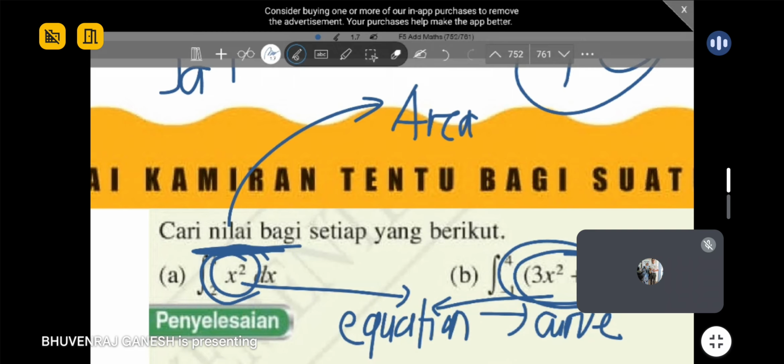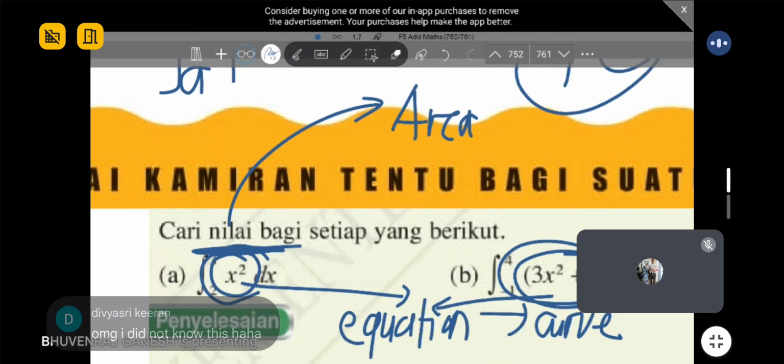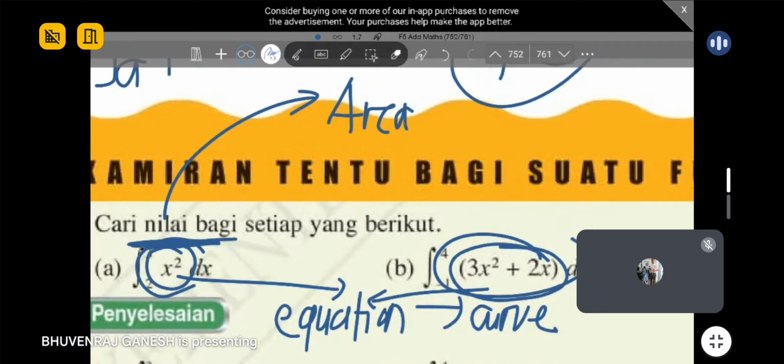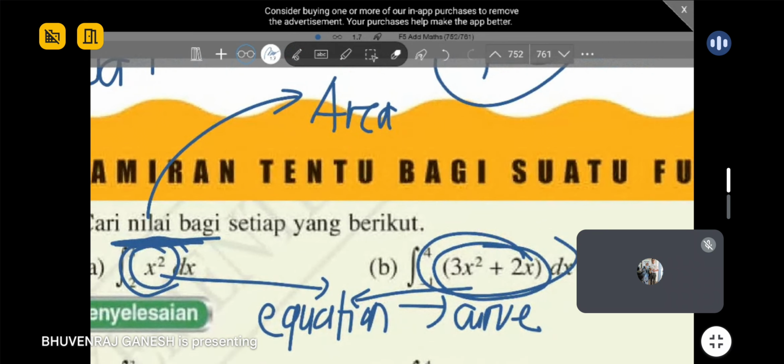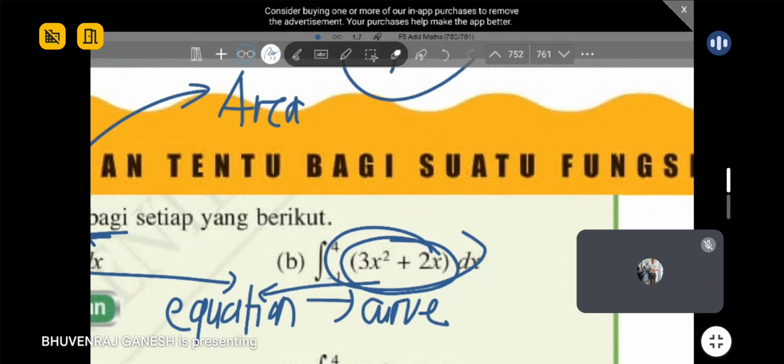Means all these equations you're integrating, right, in your maths, you're actually finding the area indirectly. It's just that they never give you the diagram there only because this is a simple question. But usually SPM questions, they will draw the diagram nicely for you, all the curves like that. But this question, the value that you find is also the area. Yes, because all of these are graphs. You must understand. It's just not drawn there for you. You can draw it if you want.